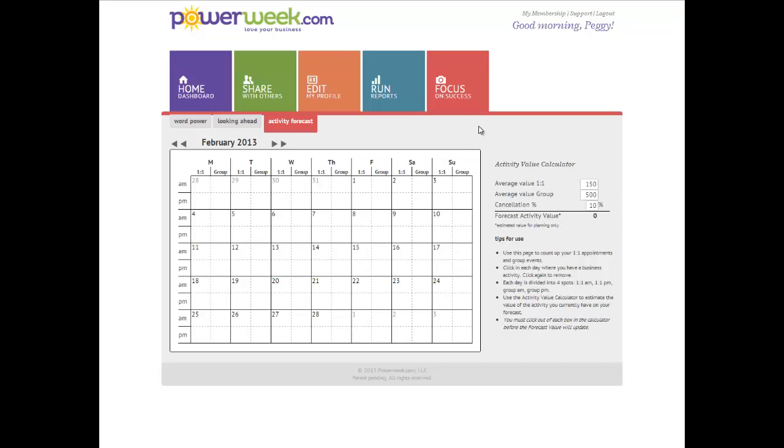Now it's time for Peggy to go in and actually fill in the activity on her calendar. This is a sales forecasting tool. It's not an appointment keeper. It's not your calendar. It's helping you connect the dots between a personal volume goal for the month and what do you need to have on your calendar to get there. So hopefully that makes sense to everybody.